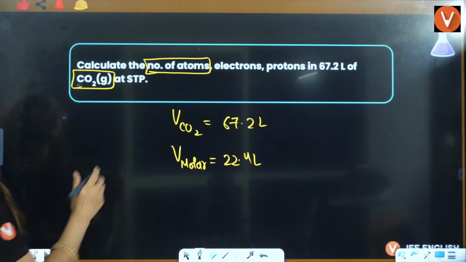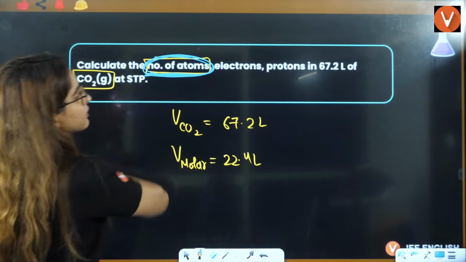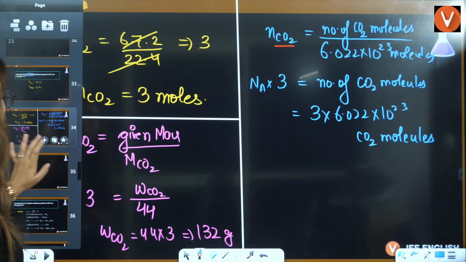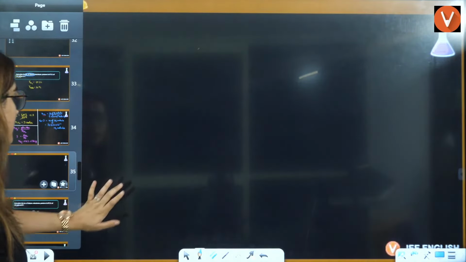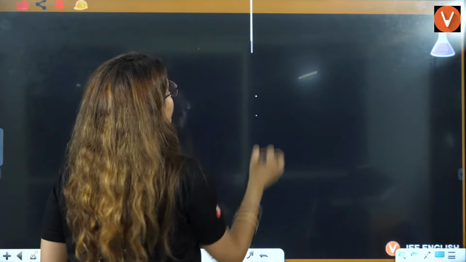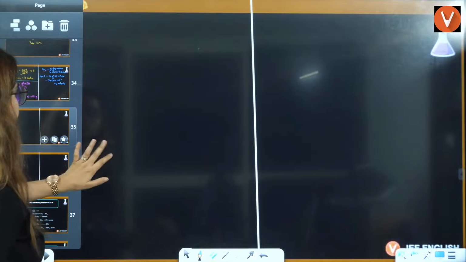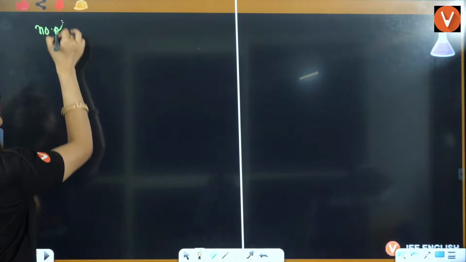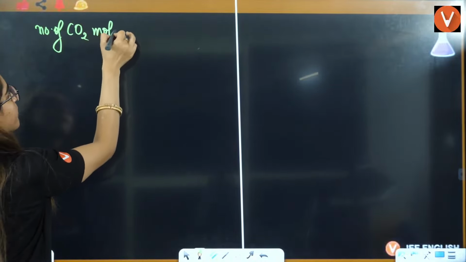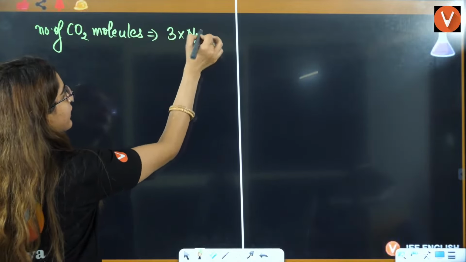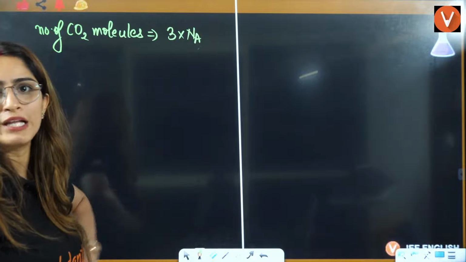Now see what they have given you. Calculate the number of atoms, guys. The number of atoms you have to calculate here. Let's see how we will calculate the number of atoms here. Firstly, you need to understand one thing, that if we are talking about the number of CO2 molecules, it is going to be 3 into Na, that is your number of molecules, right?